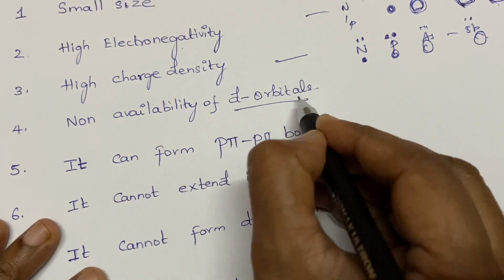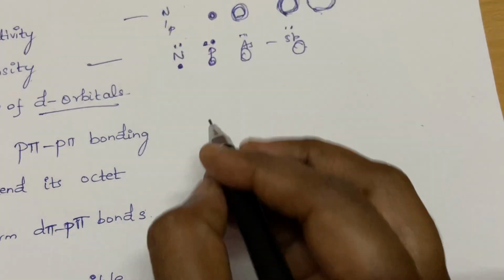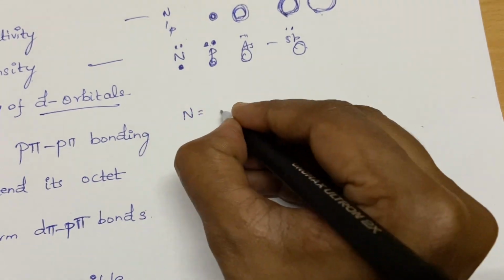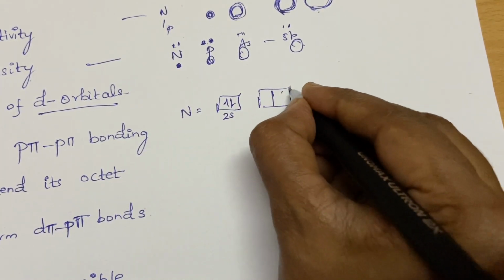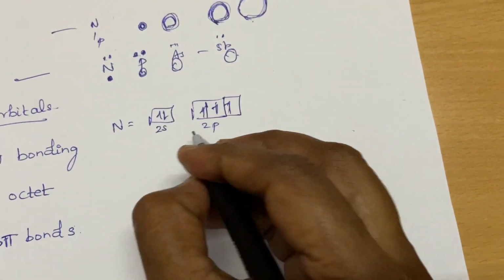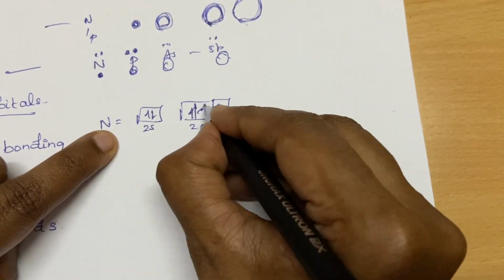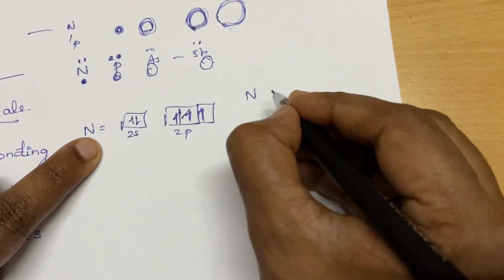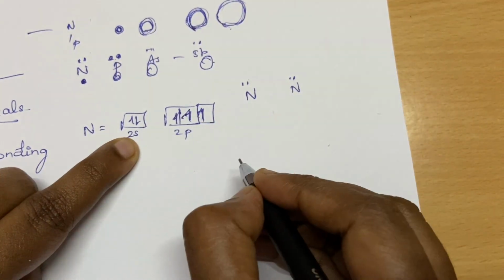Nitrogen doesn't have d orbitals. Then it can form p-pi bonding. So nitrogen, what is that? This is 2s, and this is what? 2p, right? 2p has 3 electrons. So it forms another bond with nitrogen, right? Another nitrogen will also have 3 unpaired electrons. So here, see, it will have this lone pair. The other nitrogen will have a lone pair.